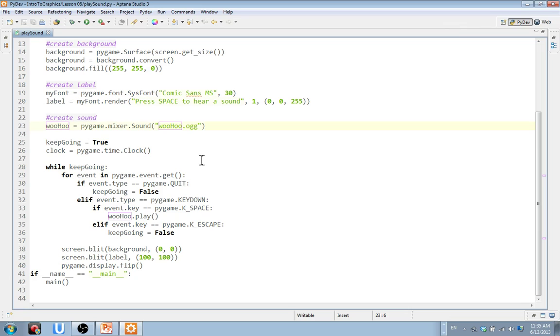Remember, what we're looking at here is a game loop. And the game loop has an event handler that we're using. The event handler is listening for a key down type of event, and we're looking at the space bar, and it's going to play the sound. But there's nothing that says we can't put code in here that says if the sound is playing, wait for this long before you run through this again. Because this sound loop is going to keep checking to see if the space bar is pressed. So if you press it multiple times, it's going to keep accessing that sound loop over and over again, so it'll overlap.